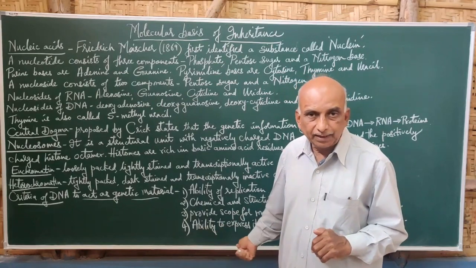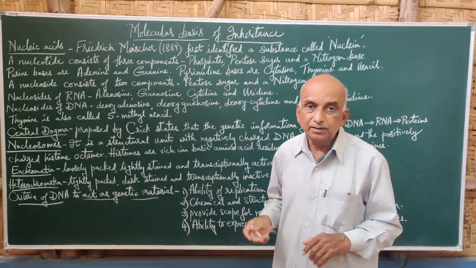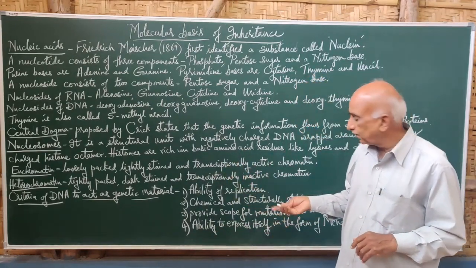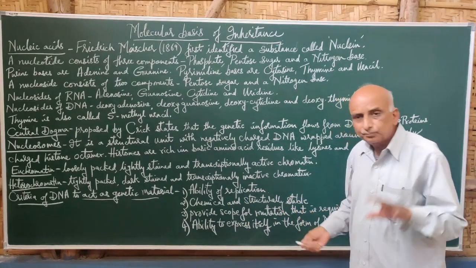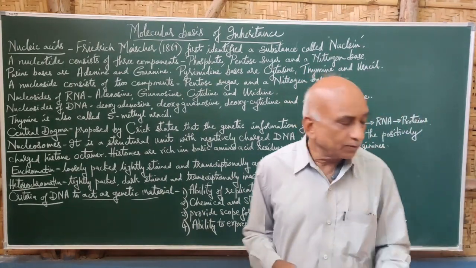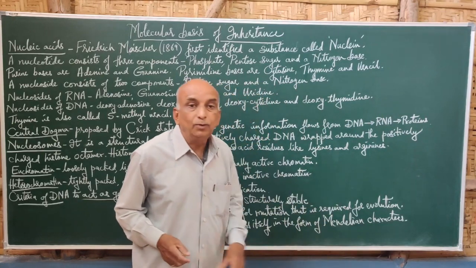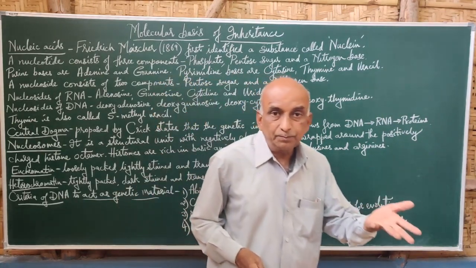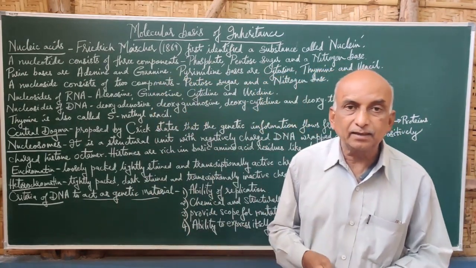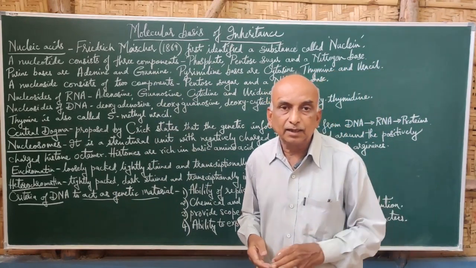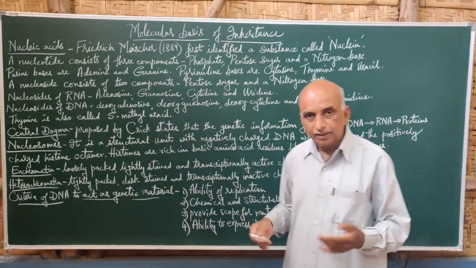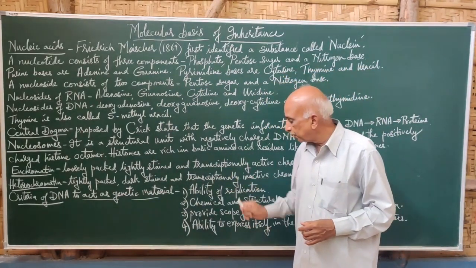But in DNA, there is mutation, a change in the nucleotide sequence. This mutation also helps in the evolution process. Because of mutation, there is a change in characters, and they are the raw materials for evolution. That is why DNA is very important.